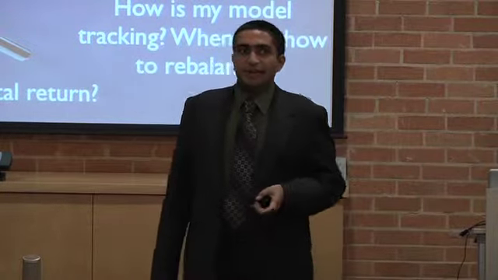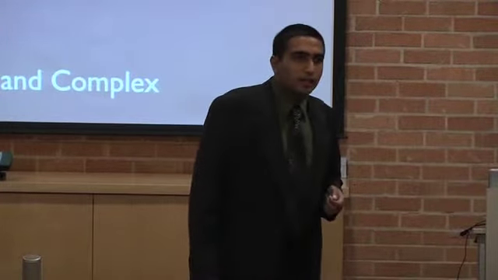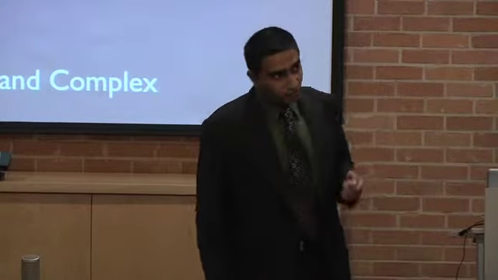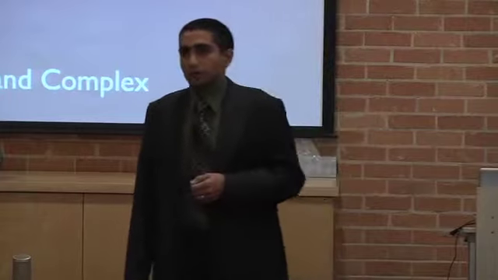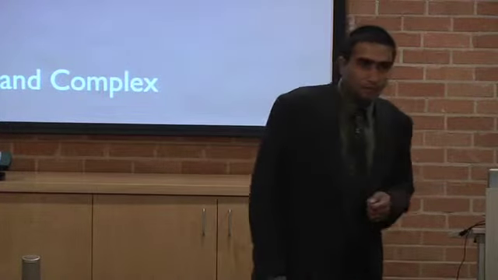Joe, however, today lives in a very complicated investment landscape. Like many of us, he's had multiple employers. He has a 401k with his current employer, probably has a 401k with his previous employer that he's rolled into an IRA. He's saving for his kids' education in a Vanguard family fund account. He probably has employee stock options. He probably has employee stock in another brokerage account. His wife probably has an IRA as well.